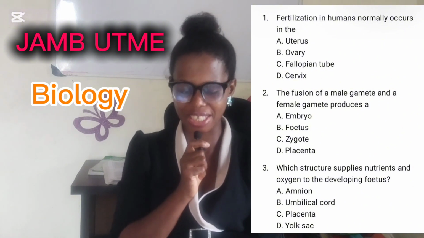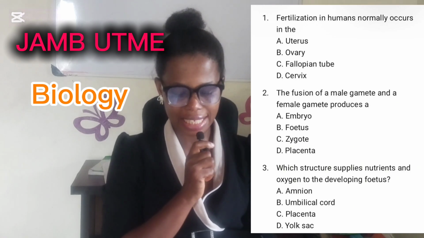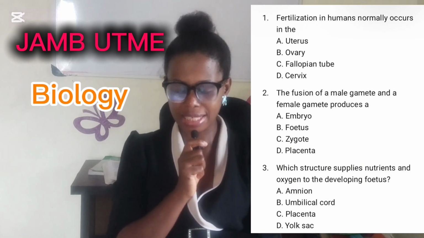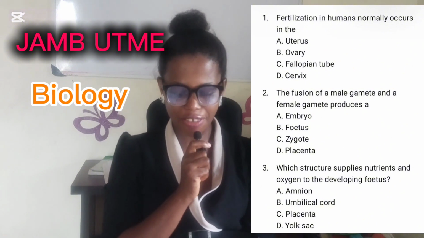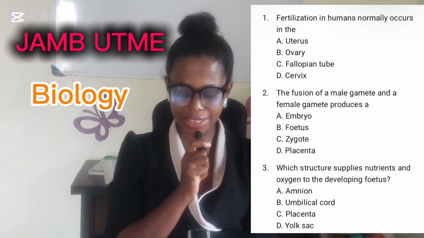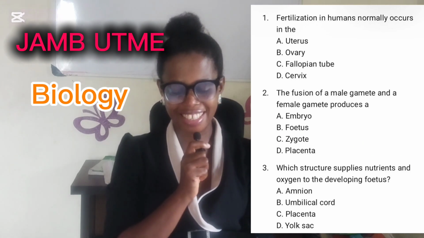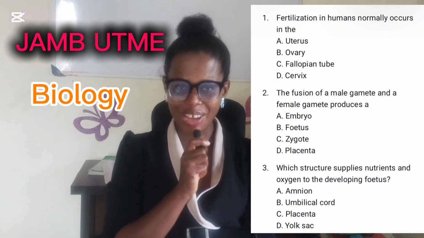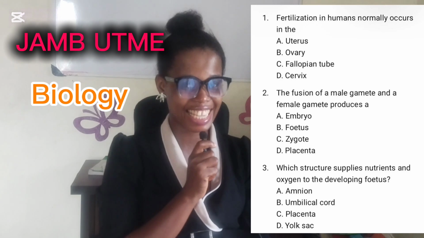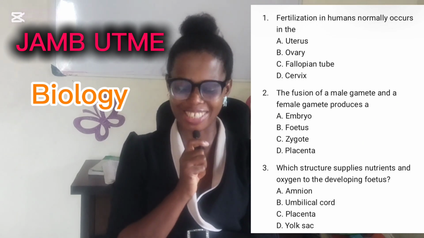All right, next question: the fusion of the male gamete and a female gamete produces a or an. You have option A, embryo; option B, fetus; option C, zygote; and option D, placenta. Which one is the correct answer? Another 5 seconds. 1, 2, 3, 4, 5. The correct answer is option C. If you chose option C, congratulations, you're doing well.